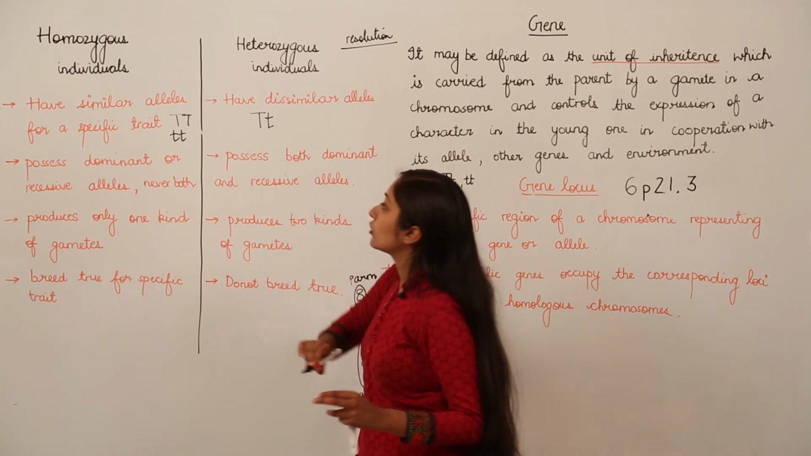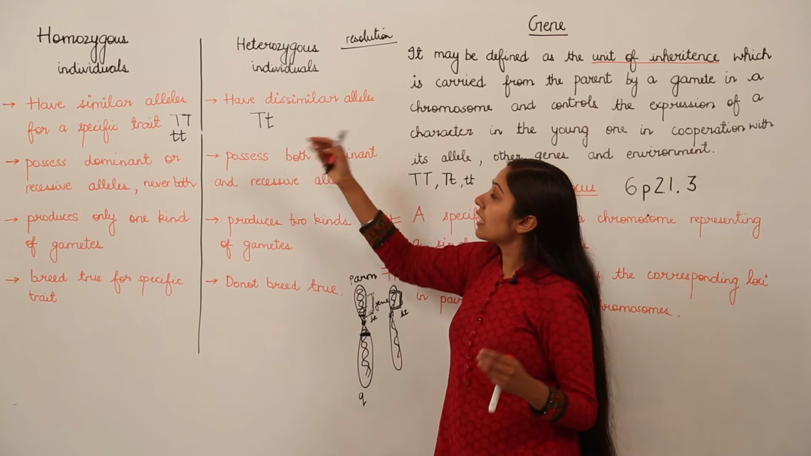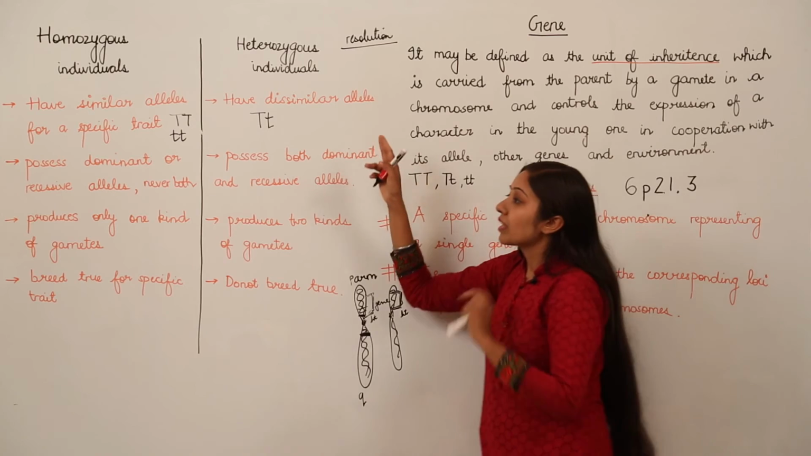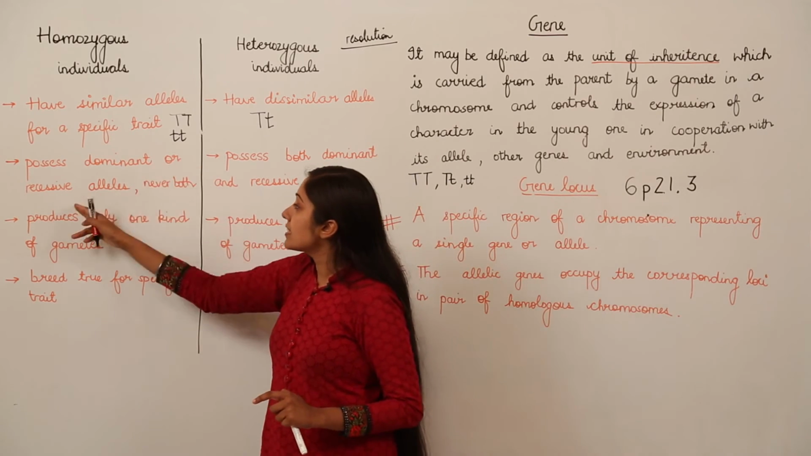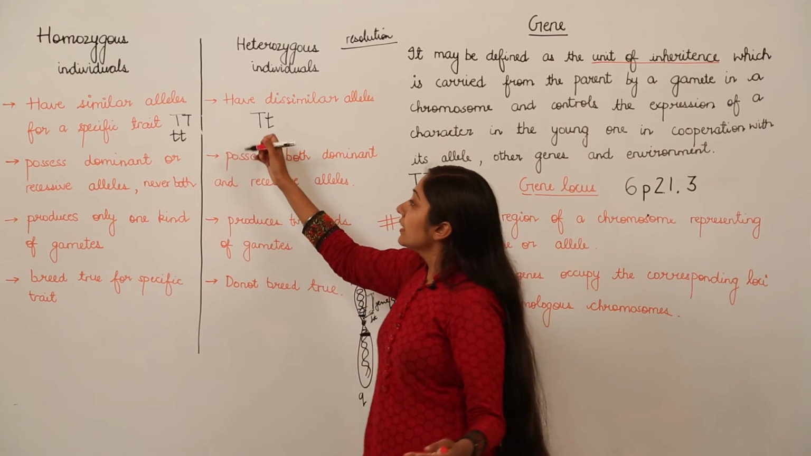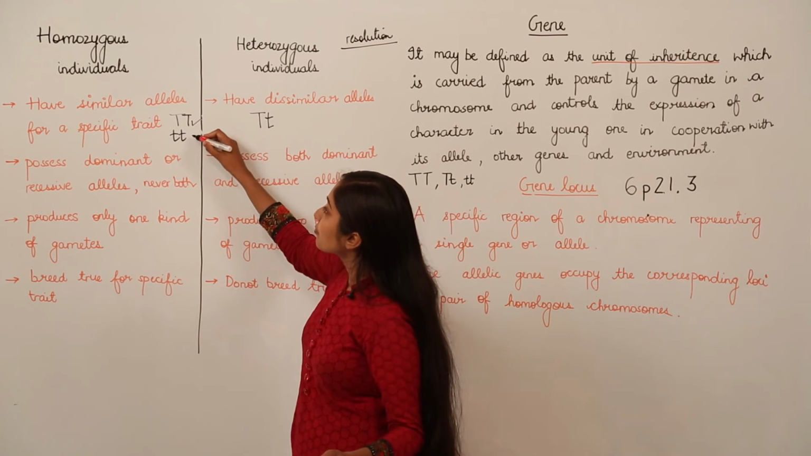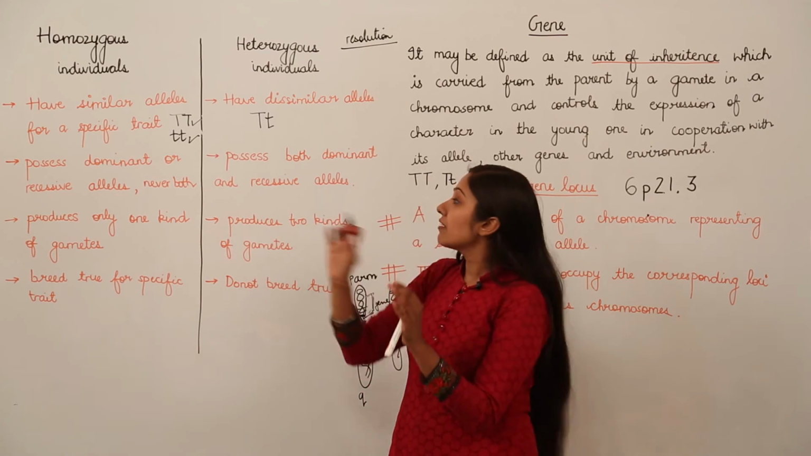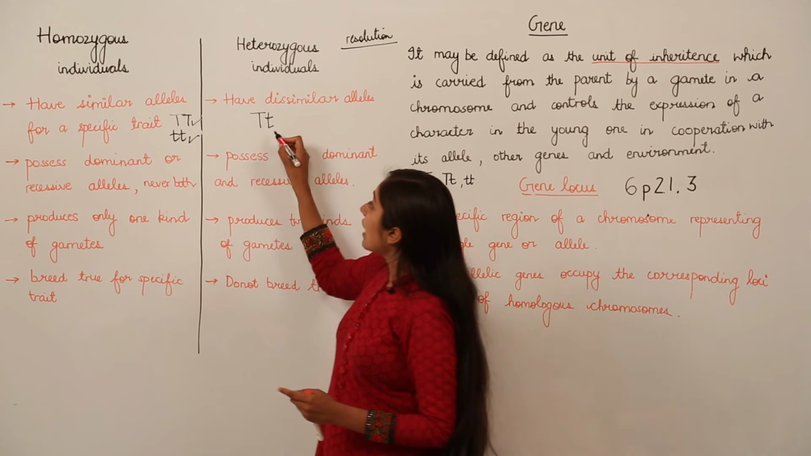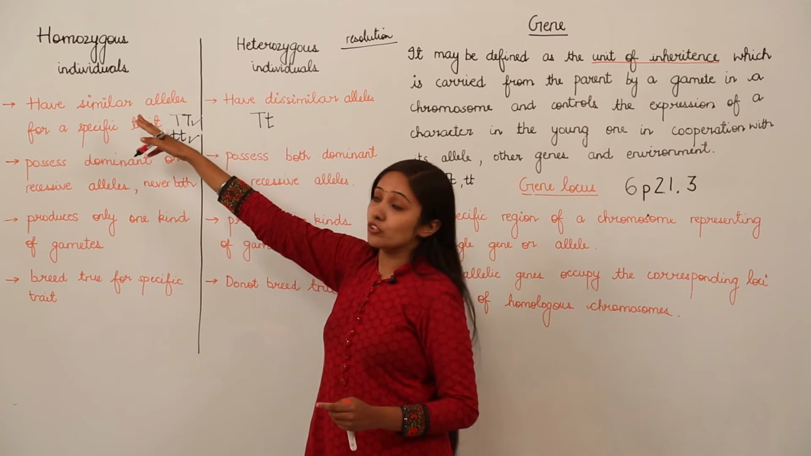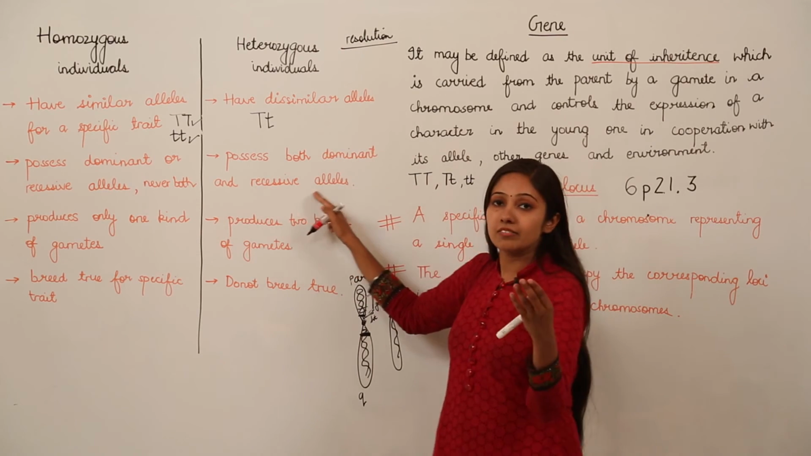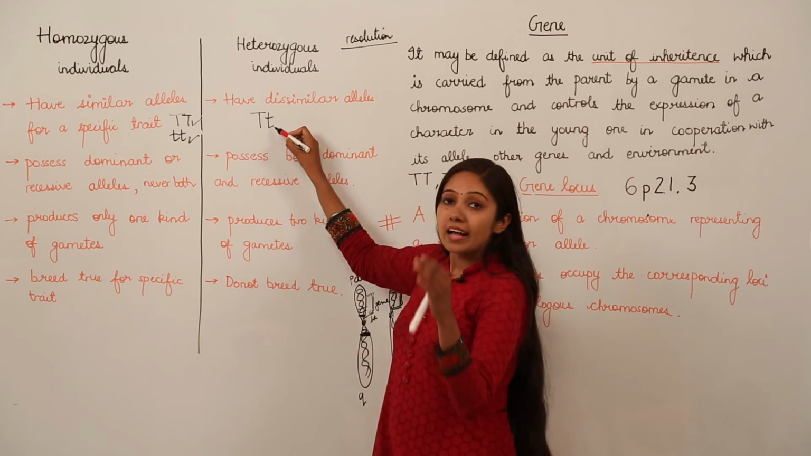So, this is how you write for heterozygous individuals, because they have dissimilar alleles. Homozygous individuals possess either dominant or recessive alleles, never both. This is justified by looking at this. They will not have both in combination, which means you cannot have such a combination in homozygous individuals. But heterozygous individuals possess both dominant and recessive alleles. As you can see, this is the dominant one and this is the recessive one.